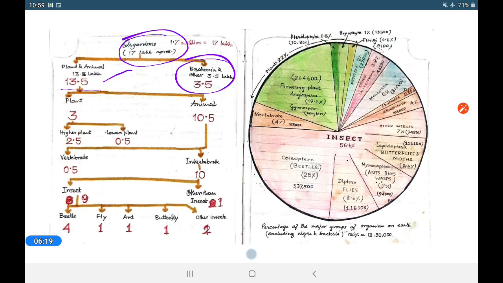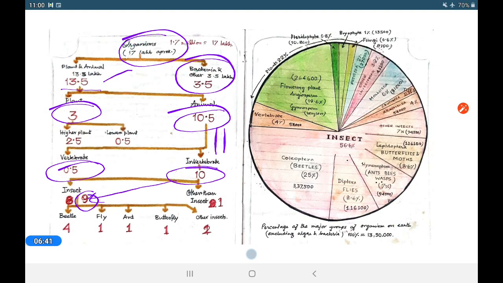Now plants are about 3 lakh, whereas animals are 10.5 lakh. Look at here, among animals, vertebrates are much fewer than invertebrates. Invertebrates are 10 lakh. Out of 10 lakh, 9 are insects, whereas others are 1.